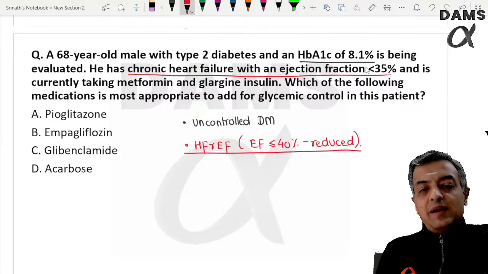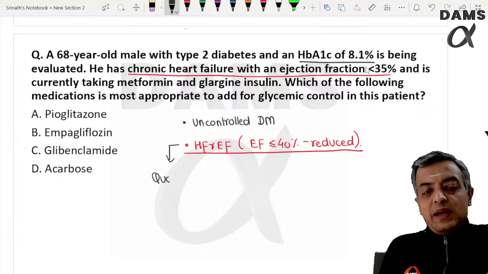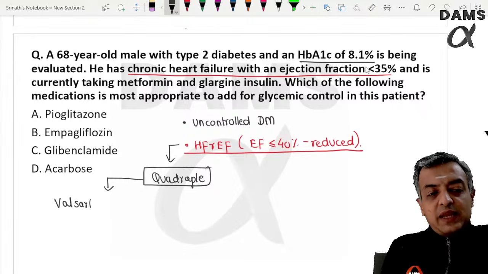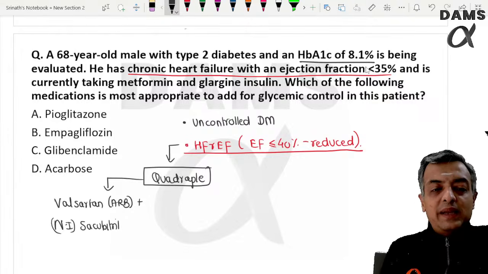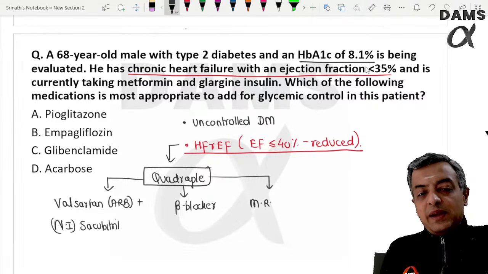In the patient with heart failure with reduced ejection fraction, what are we recommending? We are recommending quadruple regimen. The quadruple drug treatment should include valsartan plus sacubitril combination, ARB plus neprilysin inhibitor, along with the cardioselective beta blocker, along with the mineralocorticoid receptor antagonist, and the SGLT2 inhibitors.